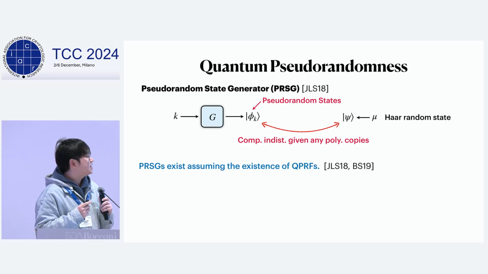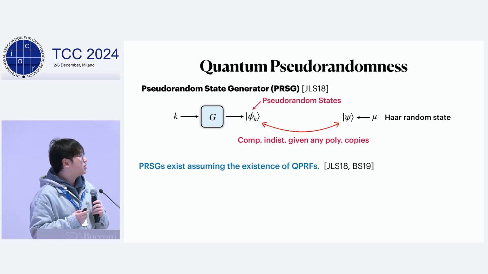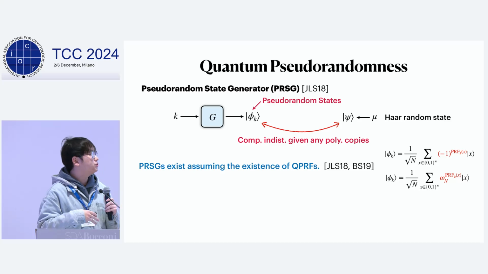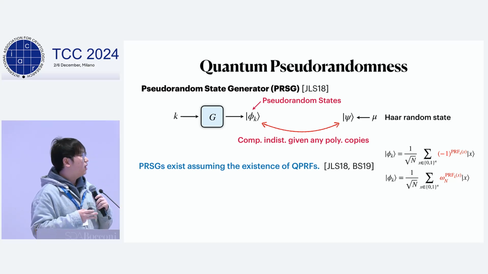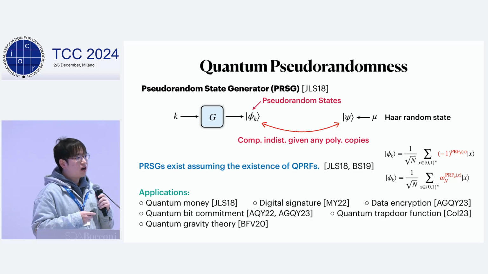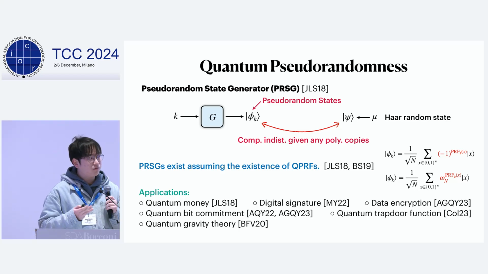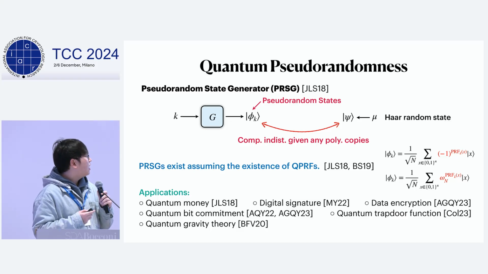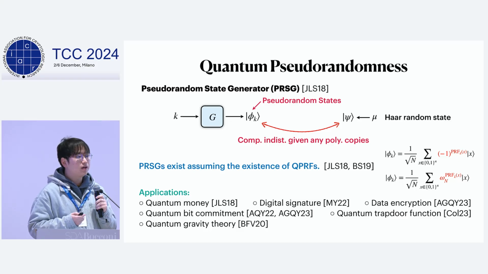So PRSG exists assuming the existence of quantum-secure pseudorandom functions. The construction is to apply Hadamard gates on the all-zero state and then query the pseudorandom function on the phase. And you can use either binary phase or complex phase. PRSGs are very useful to develop novel primitives, including quantum money schemes and quantum bit commitment schemes. PRSGs also attract attention from researchers in the field of quantum gravity theory, as they model the black hole as a pseudorandom state.